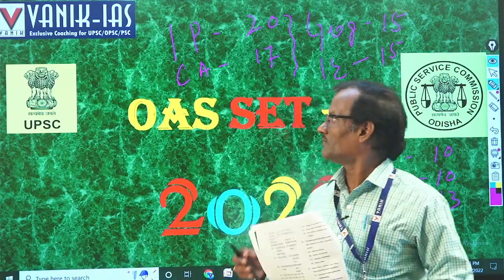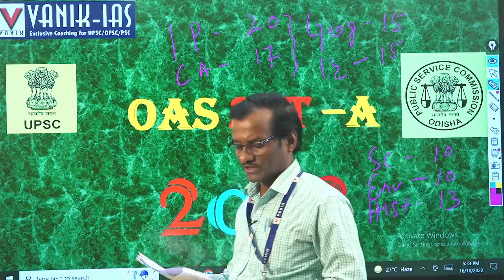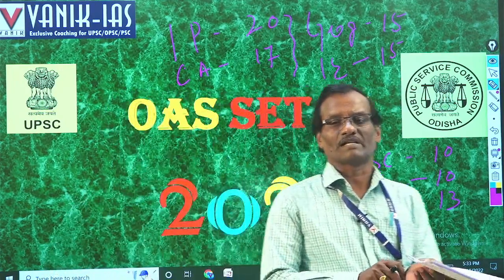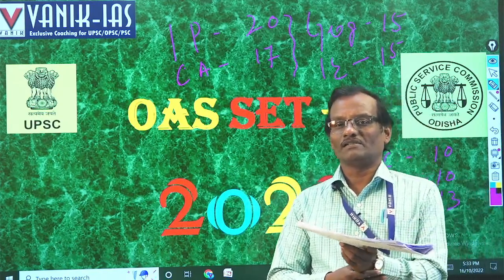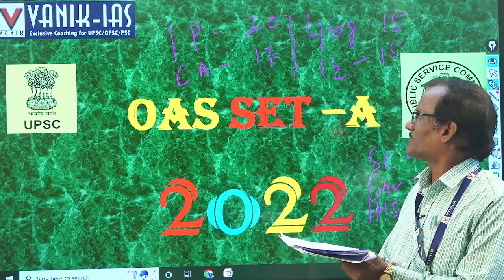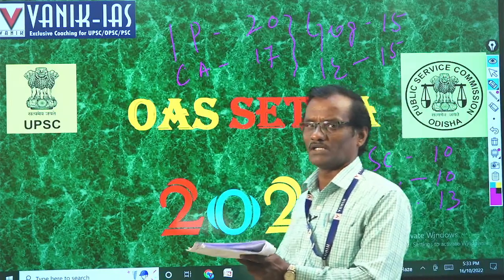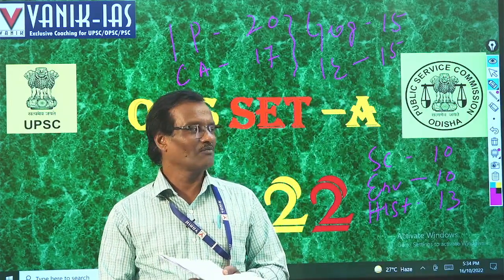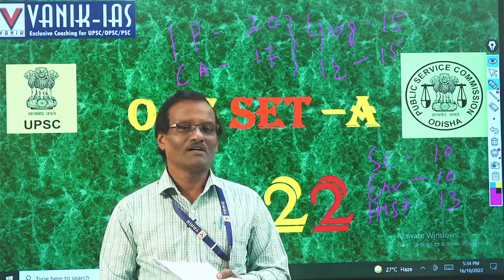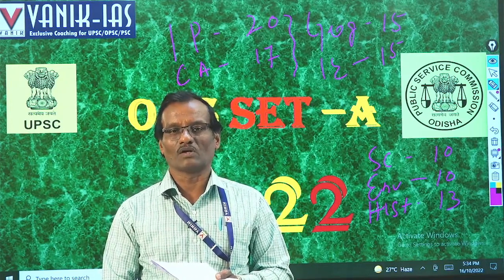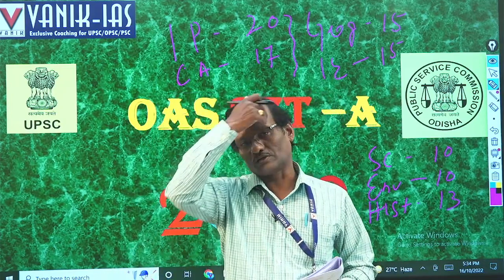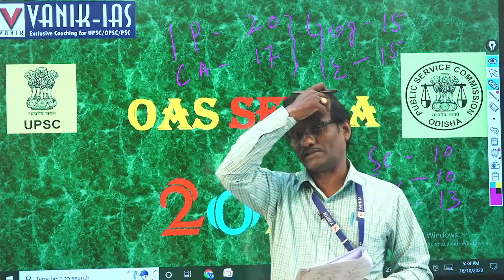Welcome to this discussion class on the OCS preliminary examination this year. As sir has said, the question division is appropriate. Most of the questions were from polity, Indian polity. I think more than 20 questions were there, also here and there. Question number 25, question number 2, are also based on Set A, which we are examining.